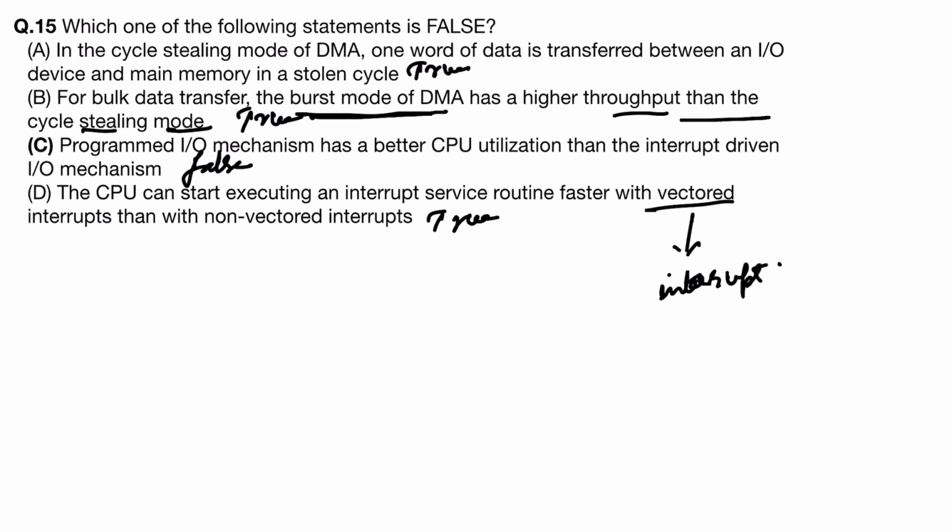In the case of non-vectored interrupt, CPU will have to handle all the default service routines. So if CPU is involved and has to look after all the ISRs, then that should be slower. But in the case of vectored interrupt, simply the address of the program is sent for the interrupt and it can do its work. So this is also true.